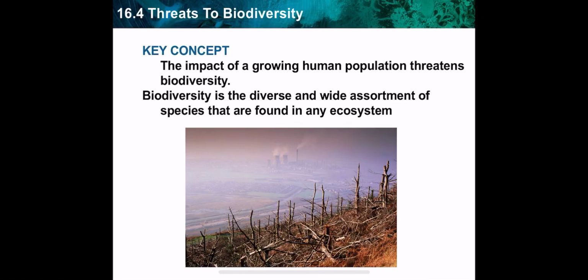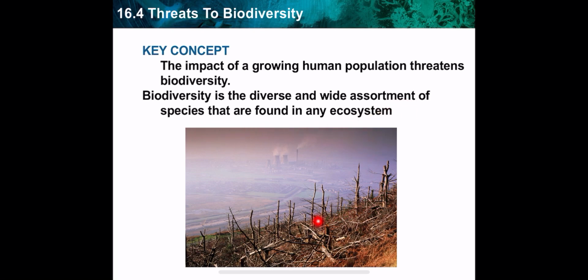Let's start 16.4 Threats to Biodiversity. So first of all, let's talk about biodiversity. What is the meaning of biodiversity? Biodiversity means the variety of species, a high number of species, a high number of individuals, or both. So biodiversity is the diverse and wide assortment of species that are found in any ecosystem.